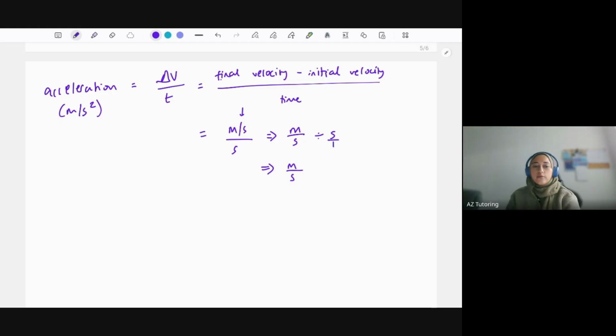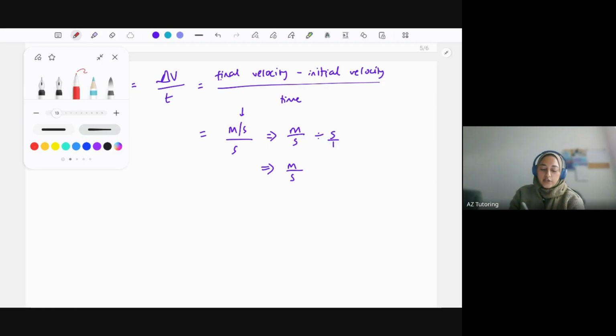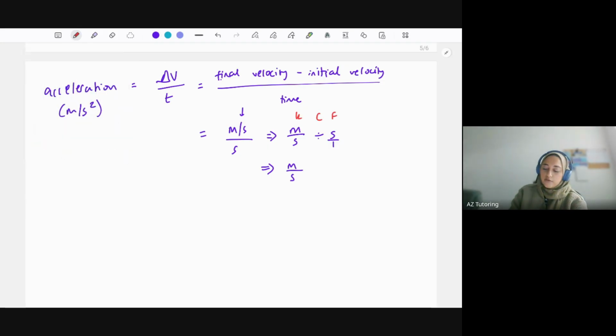I can put that over 1. Now, remember, when you're dividing fractions, you do keep, change, flip. So keep the first one, change the divide to a times, and then flip the second one over. So 1 over s. If I times this across, m times 1 is just m. s times s is s squared. Now this divide sign, I could just do it as a slash, and I get meters per second squared. So as you can see, I've just proved it to you. So you can use your fraction rules within this as well. So be quite comfortable in doing that as well.